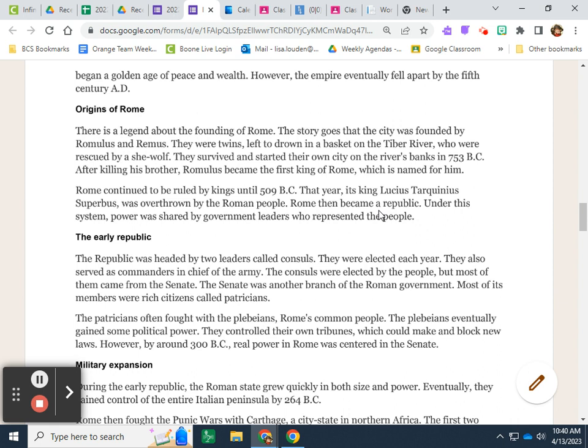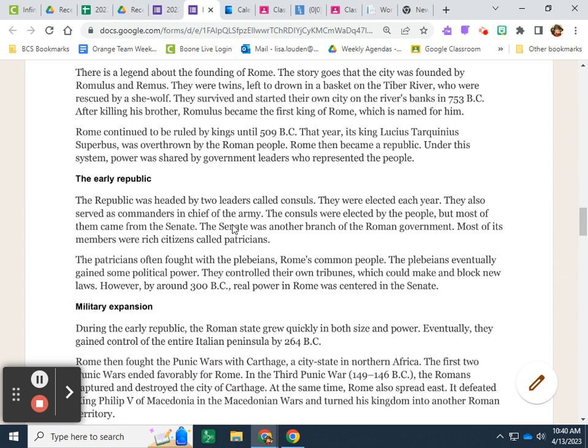The origins of Rome. There is a legend about the founding of Rome. The story goes that the city was founded by Romulus and Remus. They were twins, left to drown in a basket on the Tiber River, who were rescued by a she-wolf. They survived and started their own city on the river's banks in 753 BC. After killing his brother, Romulus became the first king of Rome, which is named for him.